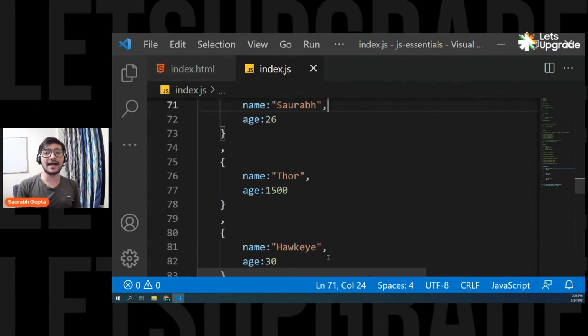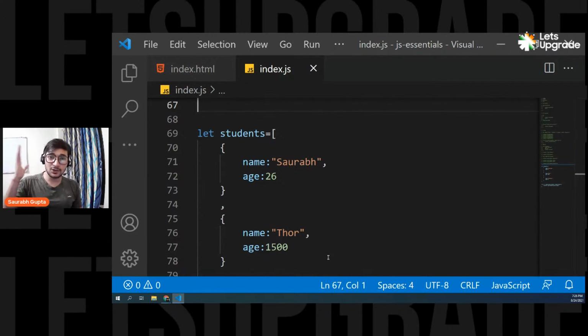And that's how you can work with an array of objects. And that's how you work with data. Now, this is one of the most important concepts in JS. Why? Because in future, when you become a front-end developer, or let's say a back-end developer, all the data that you will send and receive will always be in the form of an array of objects. It will always be in the form of an array, an array of objects, or objects. All the data that you send on the network, you receive on the network, will be in the form of this. And that's why you have to understand all of this.